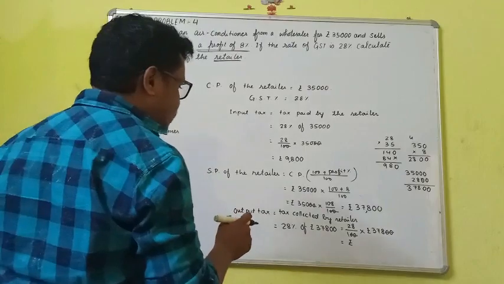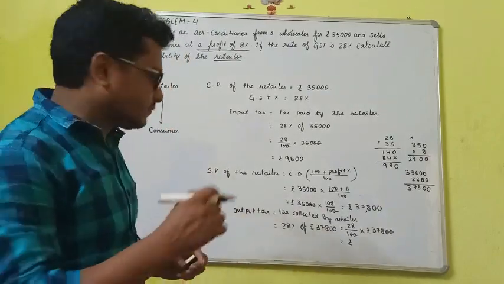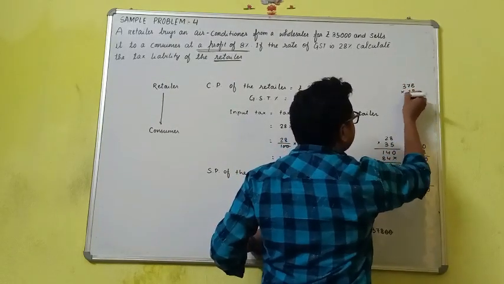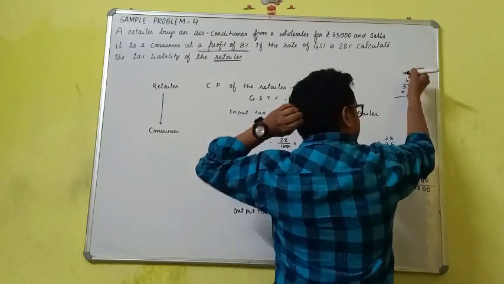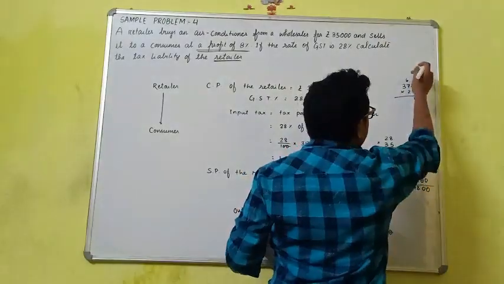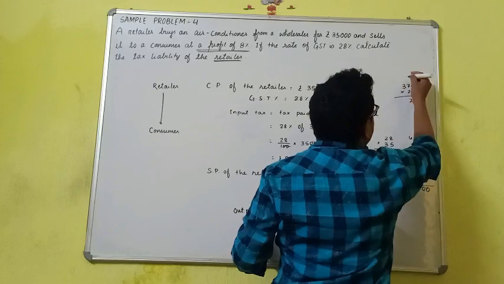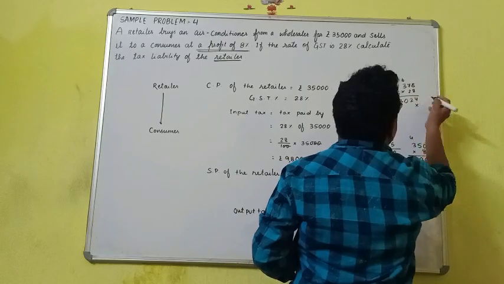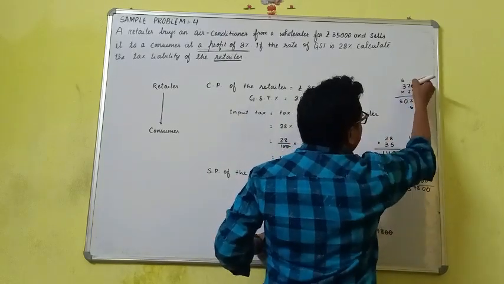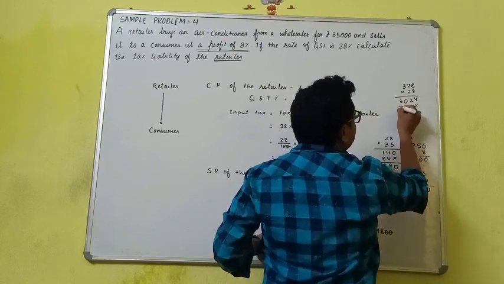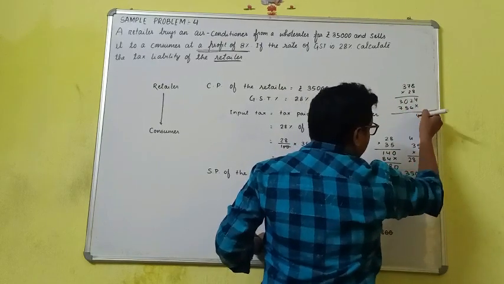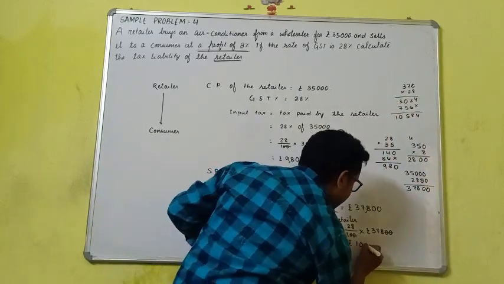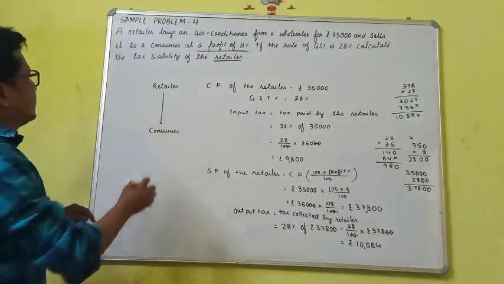If you multiply these two, you will get 378 into 28. 8 eights are 64, and so on, and finally it will be 10,584.